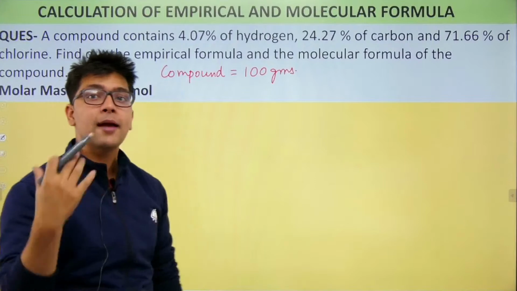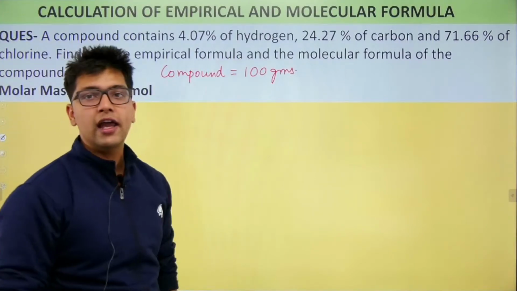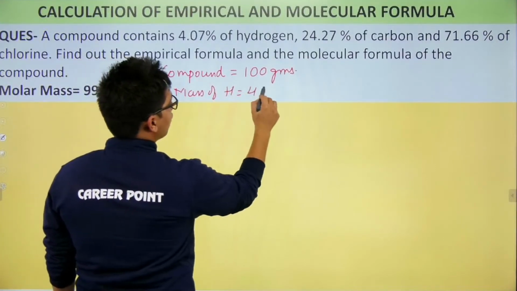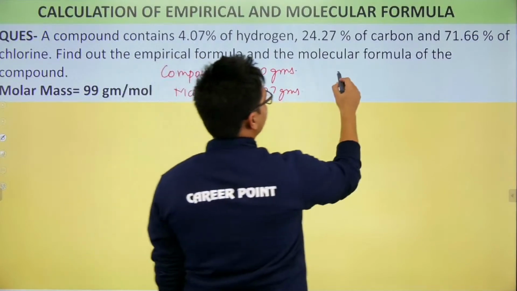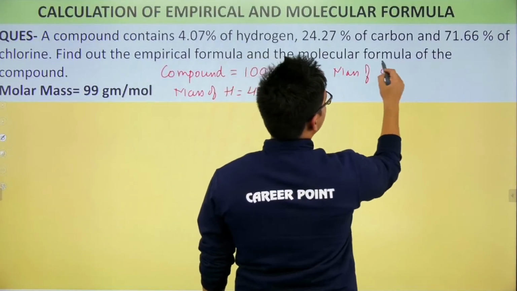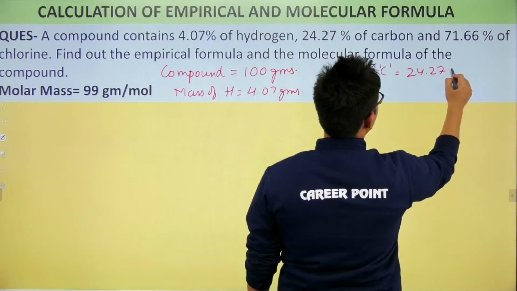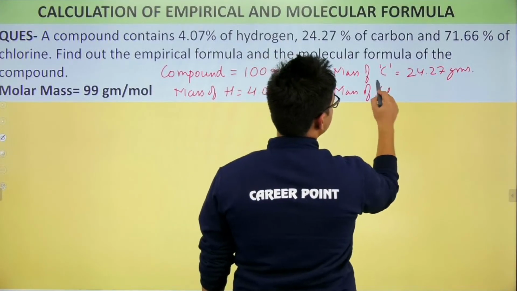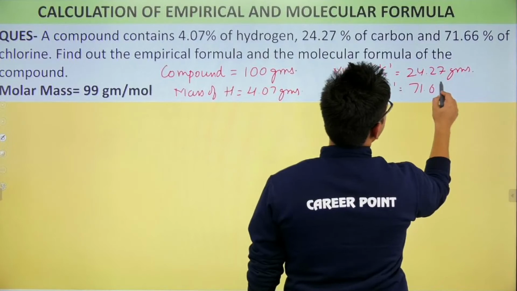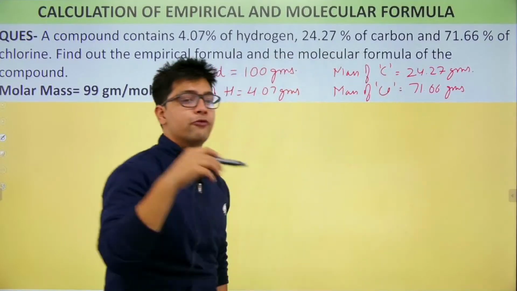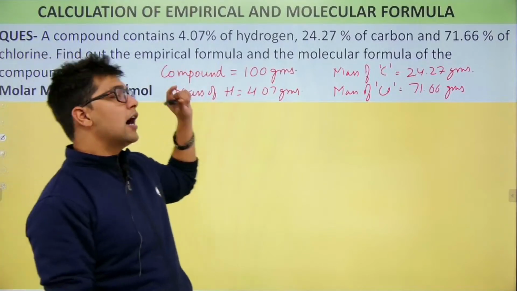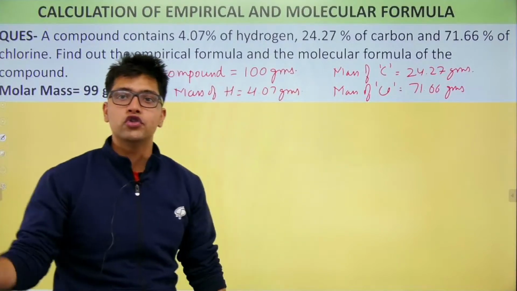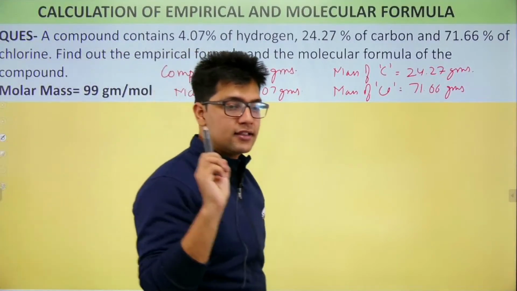Now if I have 100 grams of compound, how many grams of hydrogen do I have? So the mass of hydrogen is 4.07 grams. Similarly, what is the mass of carbon? The mass of carbon would be 24.27 grams. And what is the mass of chlorine? The mass of chlorine is simply 71.66 grams. So this is my first step: I assume 100 grams of compound, and according to that I calculate the individual masses of the elements. Now is this step clear?